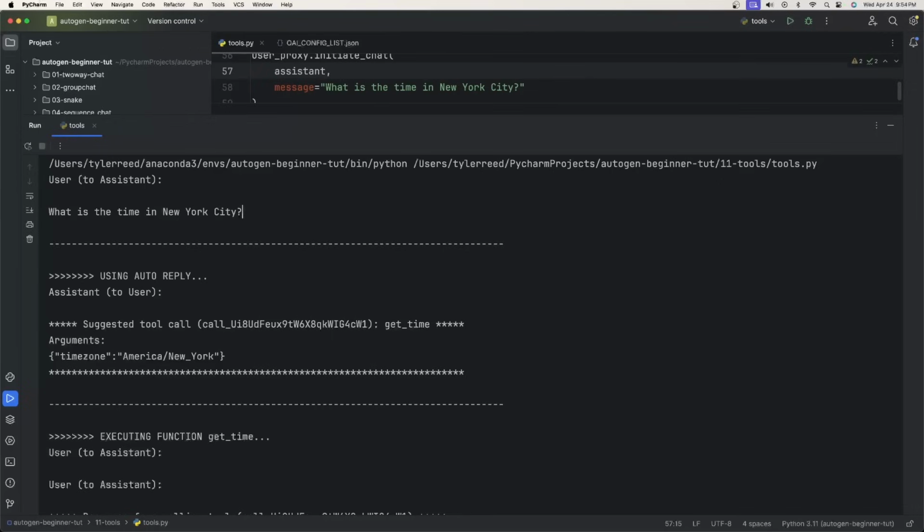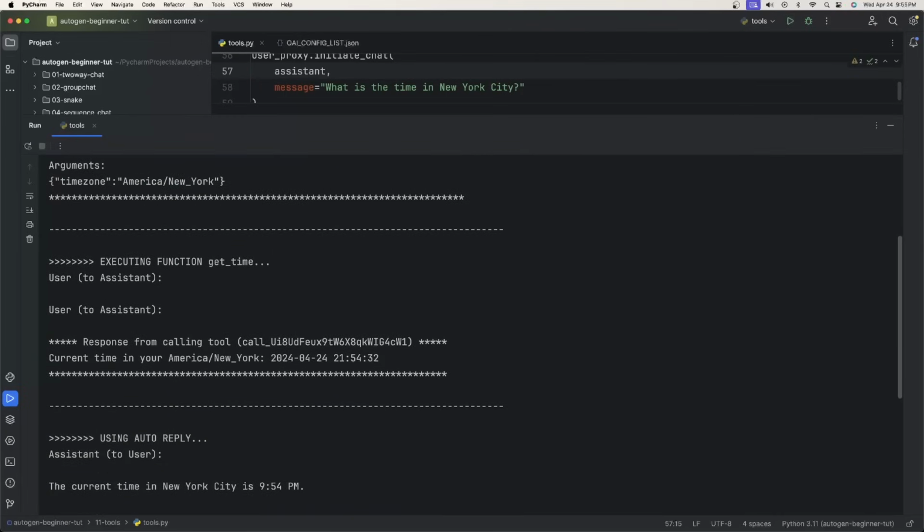Okay, so it ran pretty quickly. The prompt was, what is the time in New York City? So the assistant said to the user, hey, I want to use a tool, and I have a suggested one called get time. And the parameter gives the time zone for America slash New York, based on the city that I gave it. Then the user agent executes the function tool, and here is the response. The current time in America slash New York is, well, I ran this late at night on the 24th.